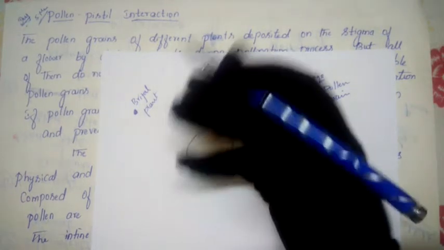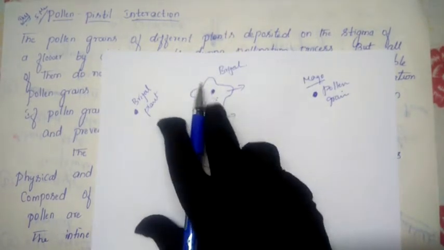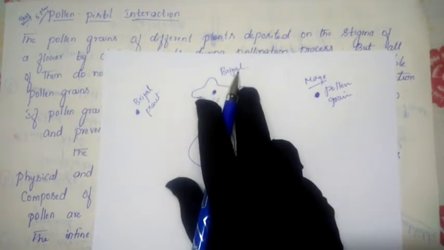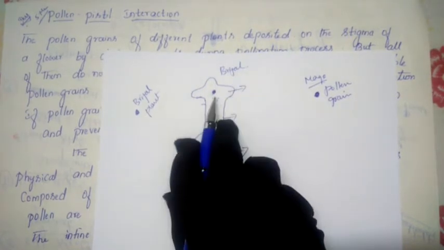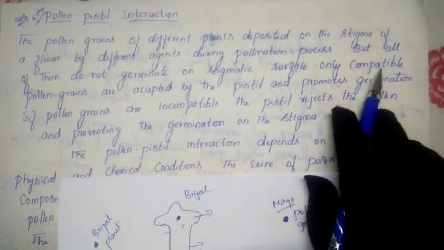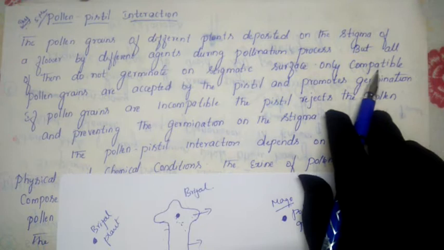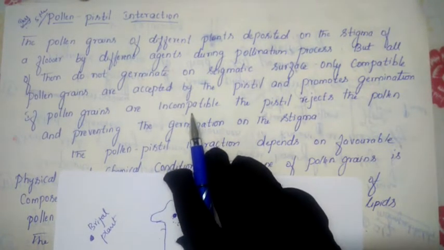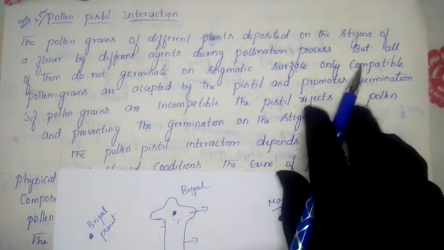Compatibility means accepting; the matching process will take place, because both pollen grain and stigma belong to the same species. Both belong to the brinjal species only. So compatibility will take place. If they do not belong to the same species, we call it incompatibility. It will not match. If it matches, we call it compatibility.